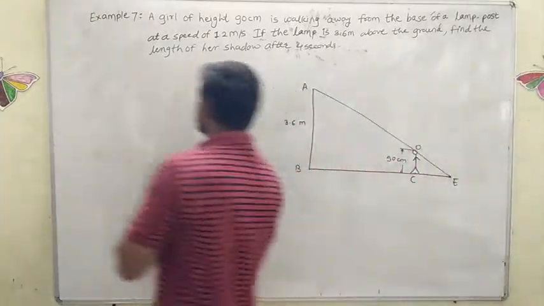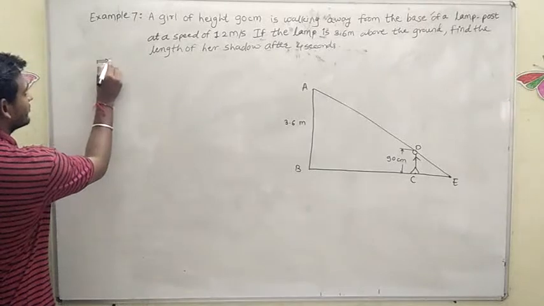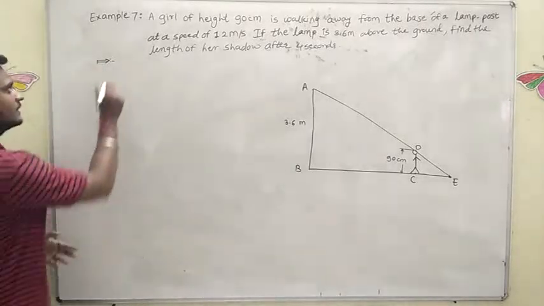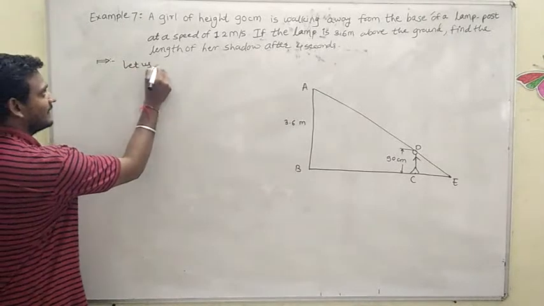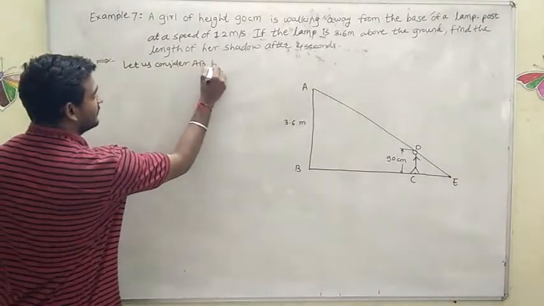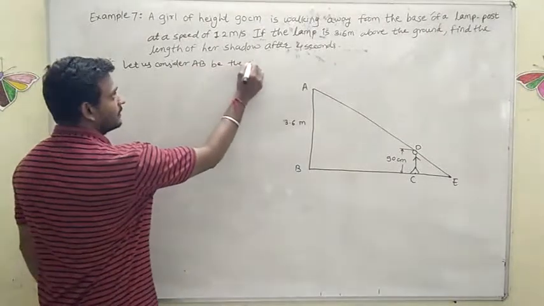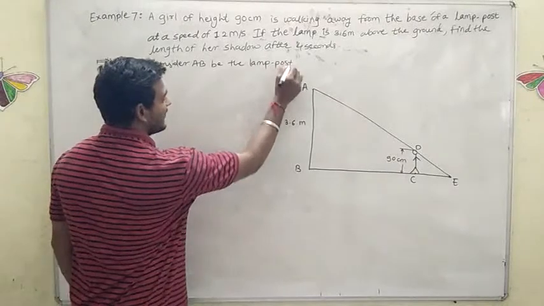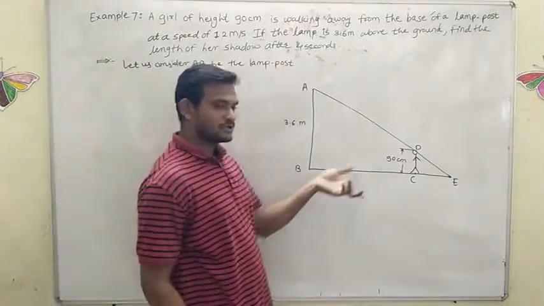Now see here, in writing, I will write everything whatever I have considered here. Let us consider AB be the lamp post. AB is a lamp post.